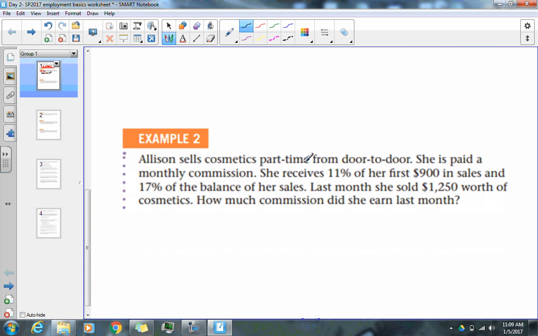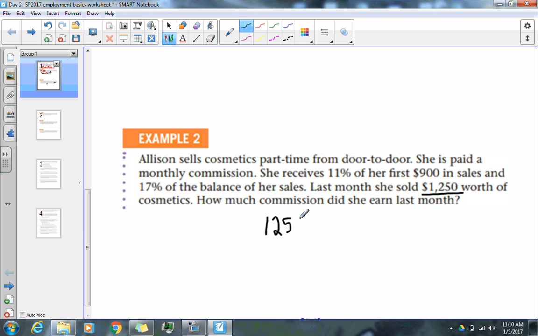All right. Example number two. Allison sells cosmetics part-time door-to-door. She is paid monthly commission. She receives 11% for her first $900 in sales, and 17% of the balance, the remainder, anything beyond 900. So last month she sold $1,250 worth of cosmetics. How much did she receive? All right, so what we have here is 1,250.